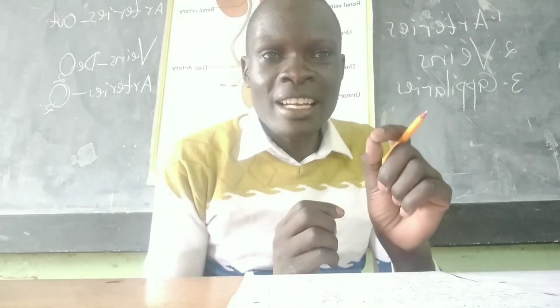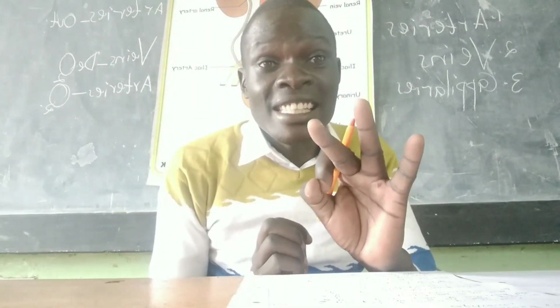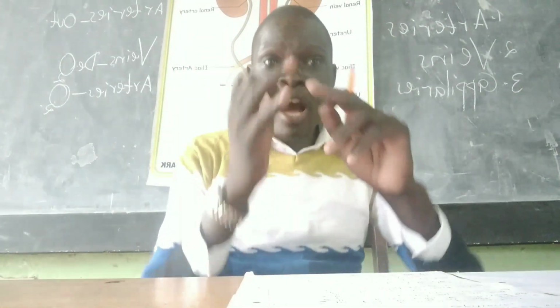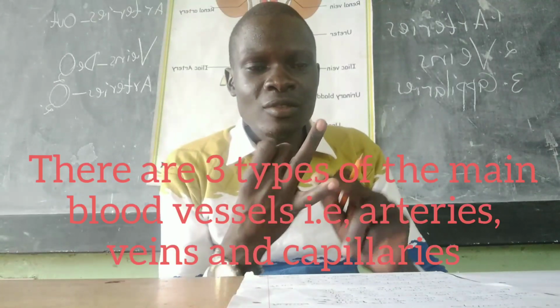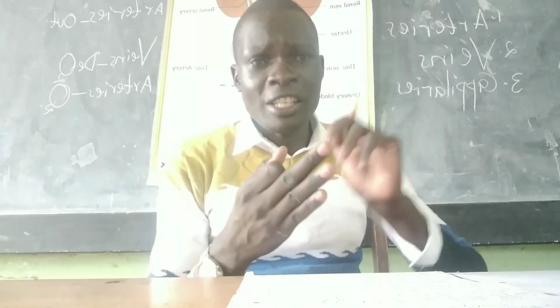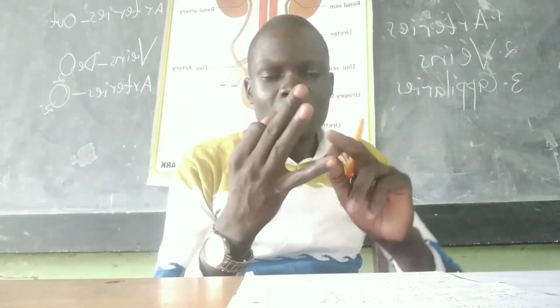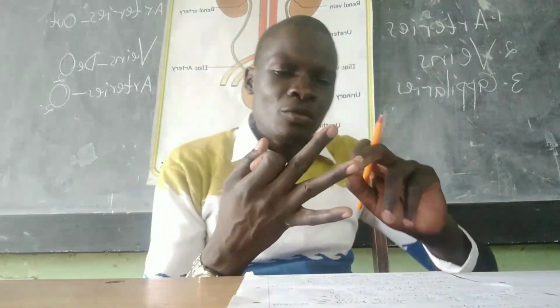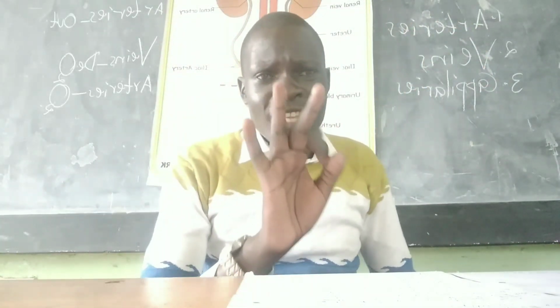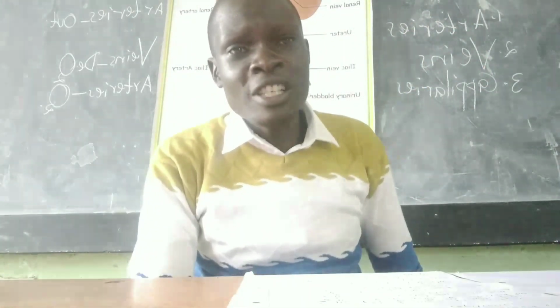They are called blood vessels. There are 3 main types of blood vessels: 1. Arteries. 2. Veins. And 3. Capillaries. Arteries, veins, capillaries: 3 main types of blood vessels found in our bodies.